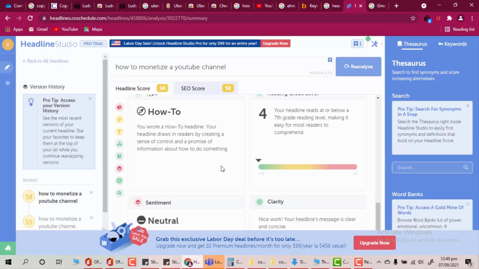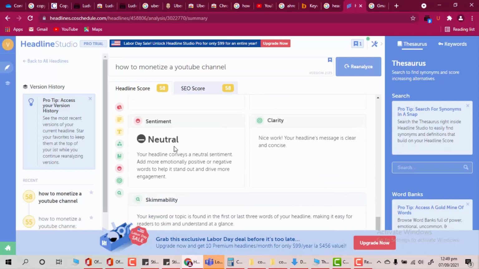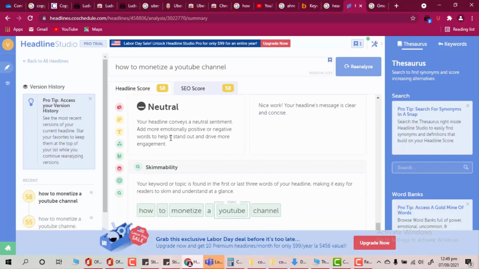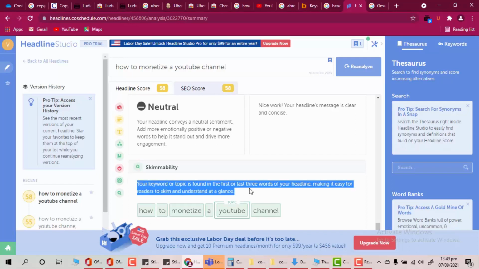This is the reading level, right? Neutral. Your headline conveys a neutral sentiment. Add more emotionally positive or negative words to help it stand out and drive more engagement, right? So it tells me that my heading doesn't have any sort of emotion. I can add emotions based on my context. And here it says skimmability. It tells me how I can find the topic. Your keyword or topic is found in the first or last three words of your headline, making it easy for readers to skim and understand at a glance.